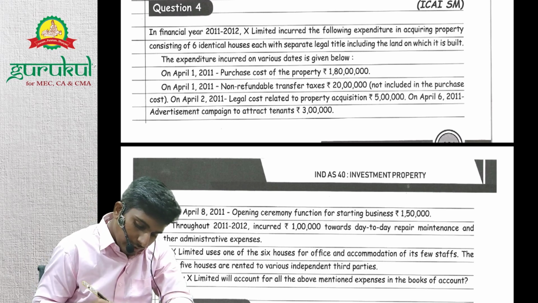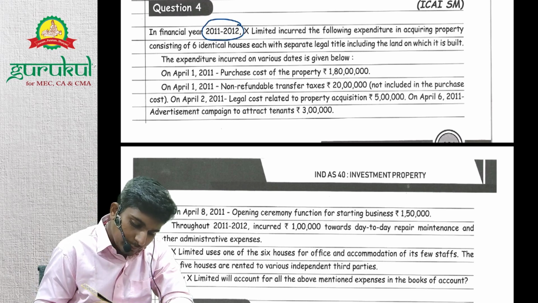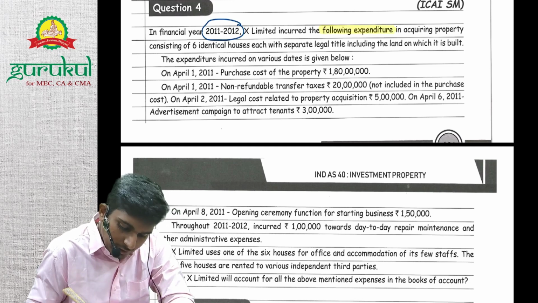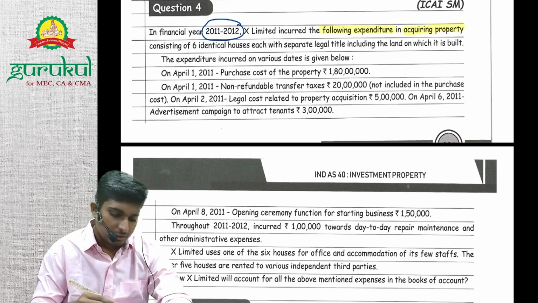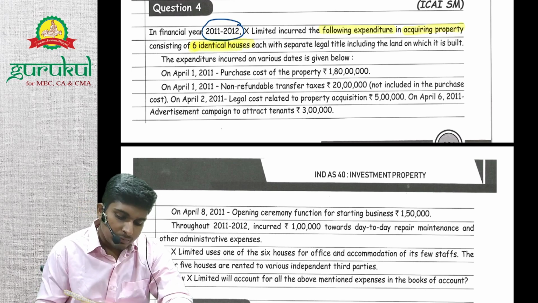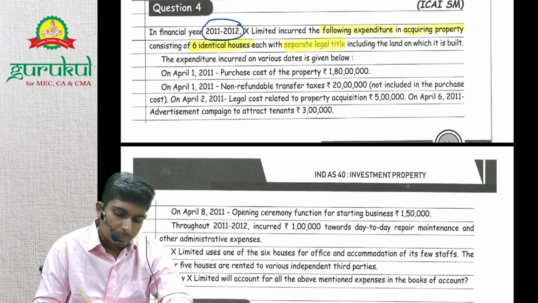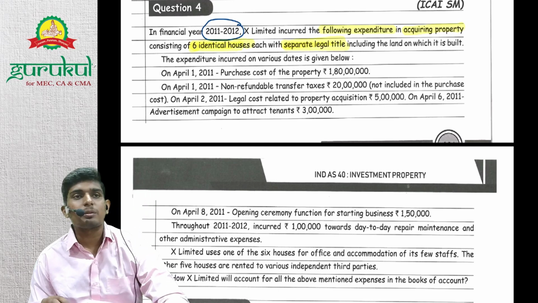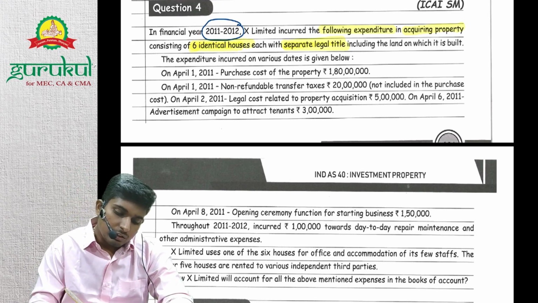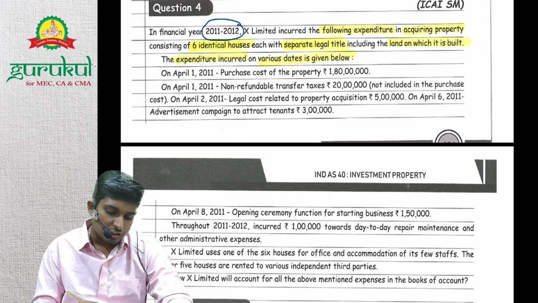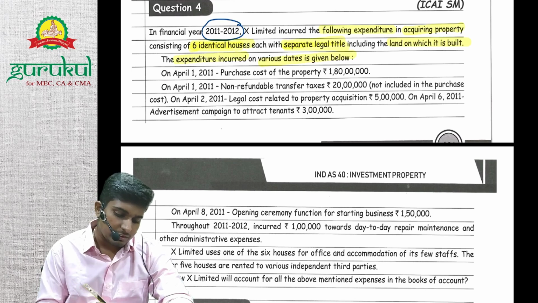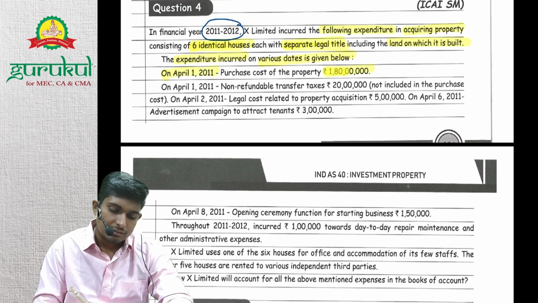In financial year 2011-12, X Limited incurred the following expenditure in acquiring property. There are six identical houses, each with a separate legal title, which means they can be sold separately as well, including the land on which each is built. The expenditure incurred on various dates is given below. The purchase price of the property is 1 crore 80 lakhs.